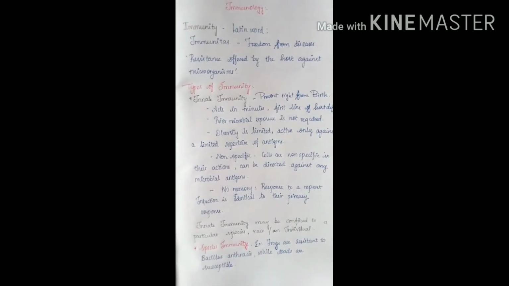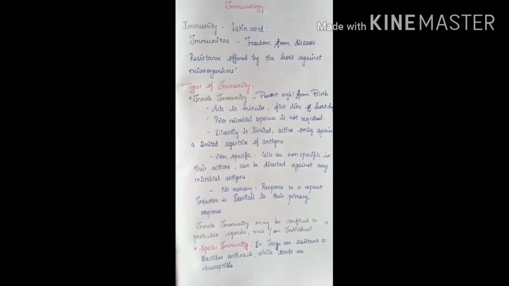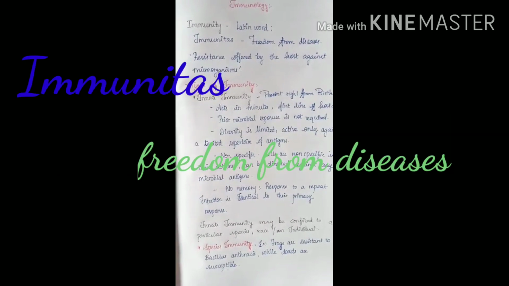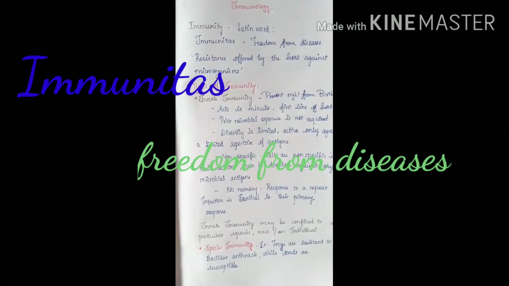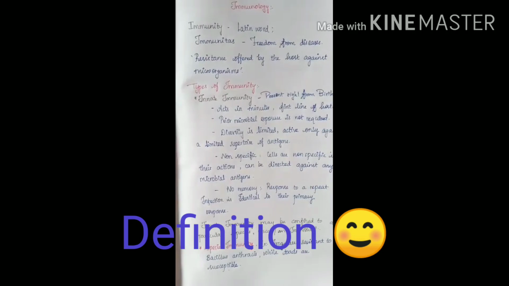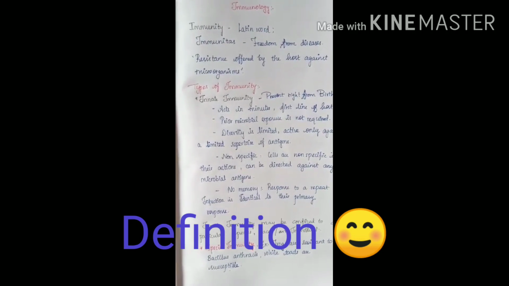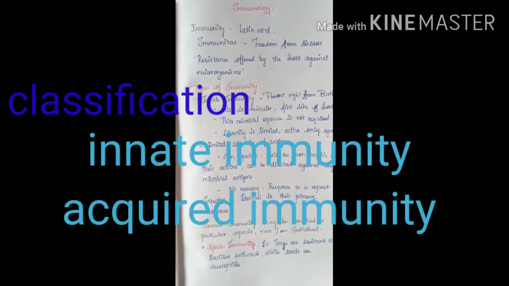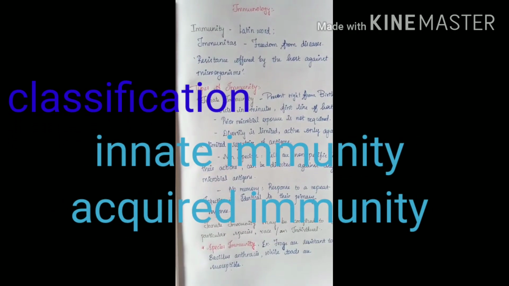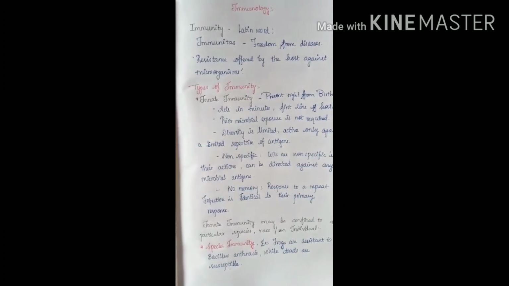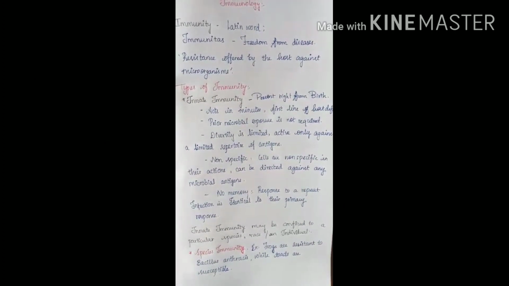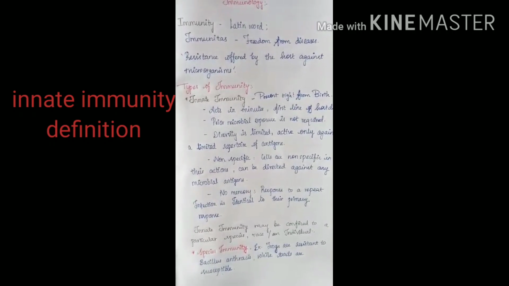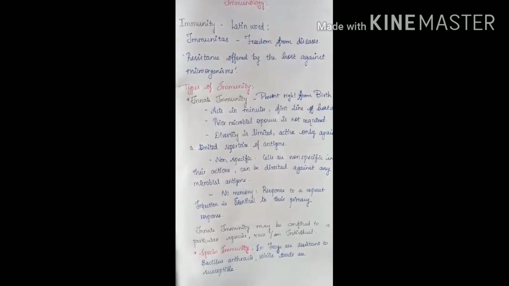As soon as we get into this topic, the first word which strikes our mind is immunity. It's derived from a Latin word called immunitas, meaning freedom from disease. It's defined as the resistance offered by the host against microorganisms or any foreign substances. Immunity can be broadly classified into two types: innate immunity as well as acquired or adaptive immunity. The innate immunity is the inborn resistance in an individual which he or she possesses right from birth.